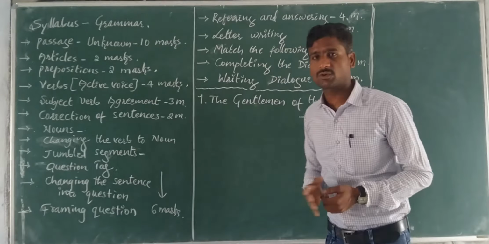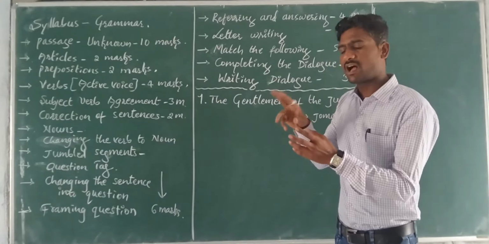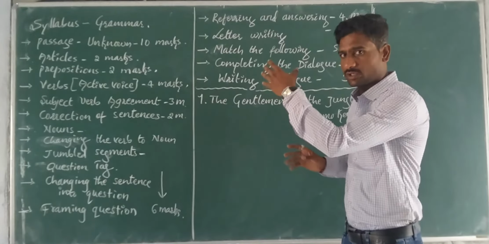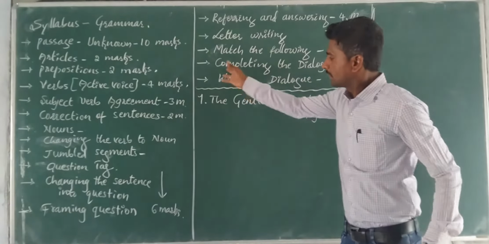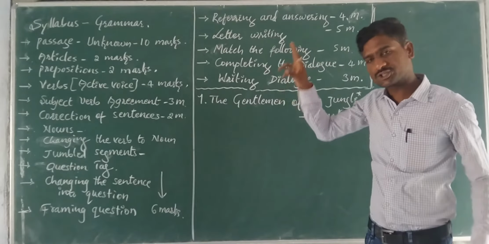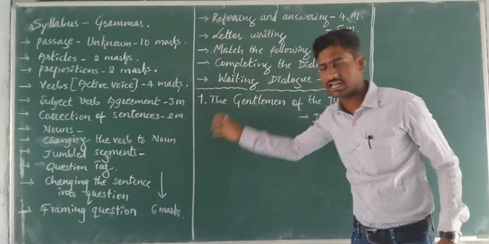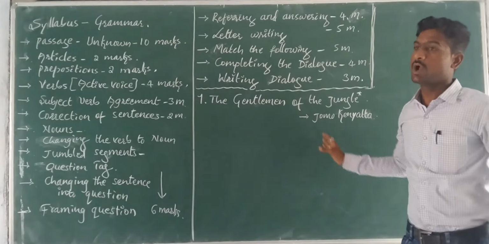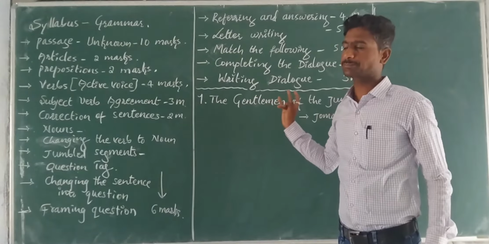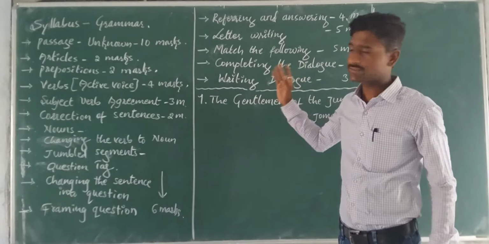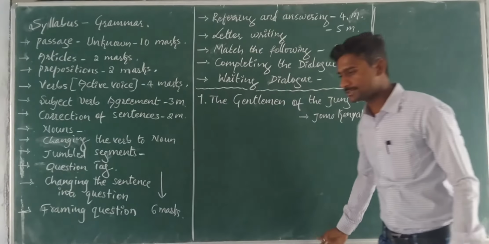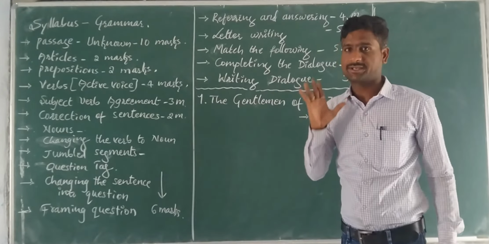Yes, in match the following, there are 2 sections. There are 2 rows. I mean, in the match the following concept, there are 2 lines. One is the A section and another one is the B section. One is a language function and another one is the statements.